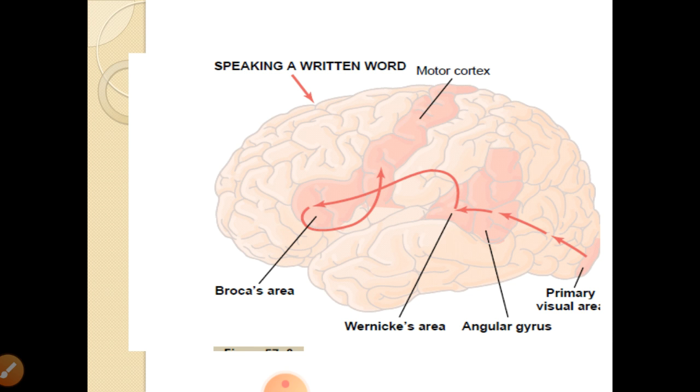Broca's area will send the impulse to the motor neurons of the cerebral cortex, so that the subject is able to speak. So a visually seen word, printed or written, is further analyzed through the Wernicke's area, then through Broca's area. The impulses go to the motor cortex, and the subject is able to speak the words he has seen.